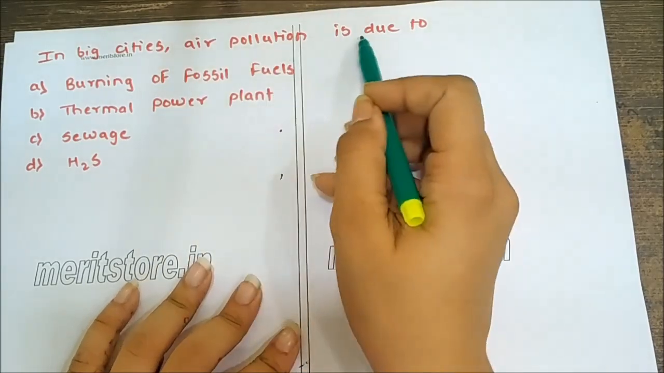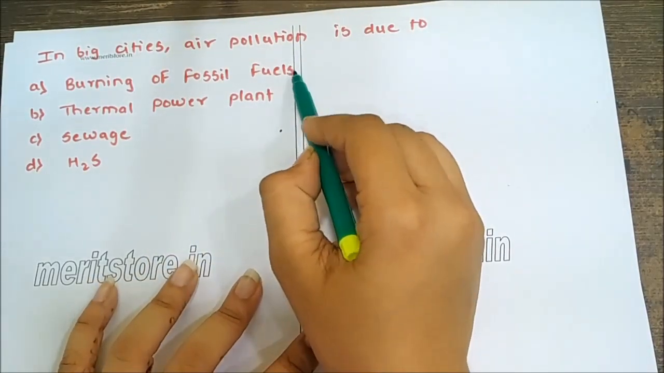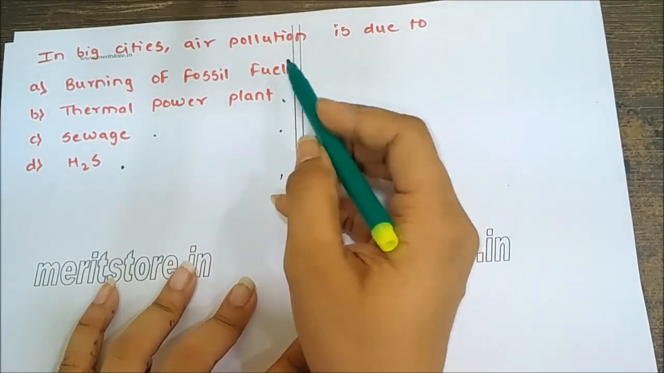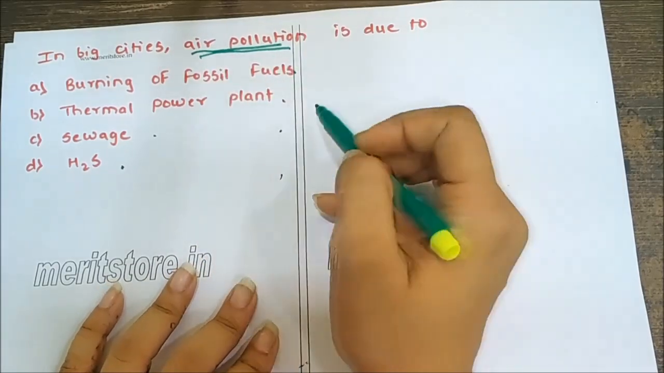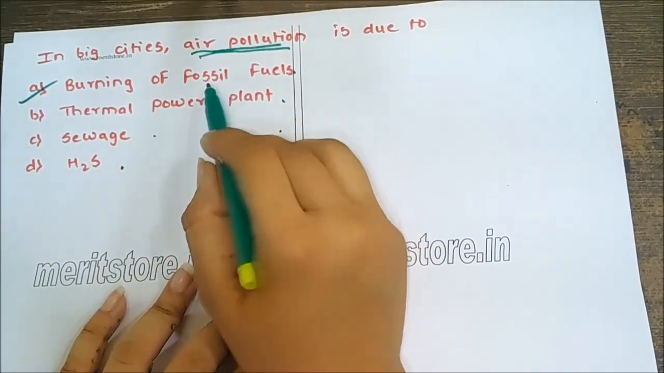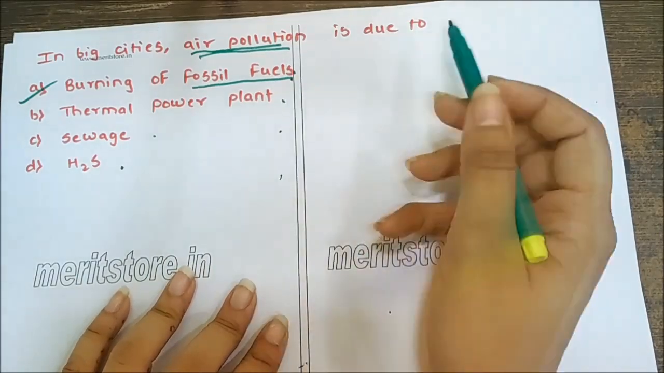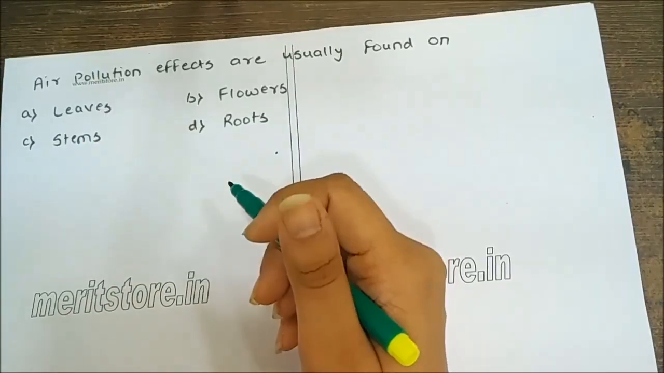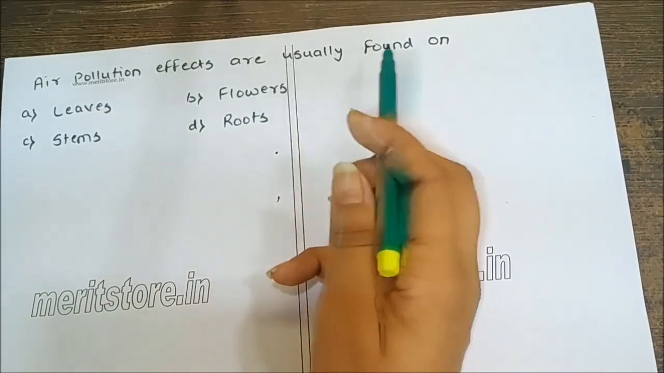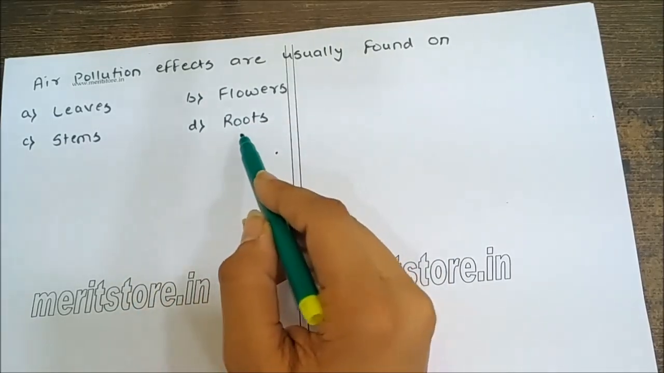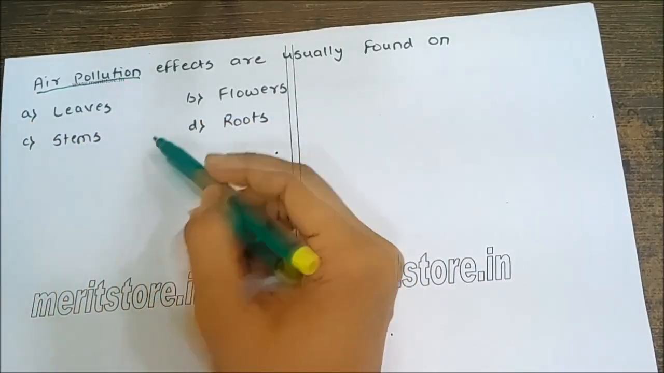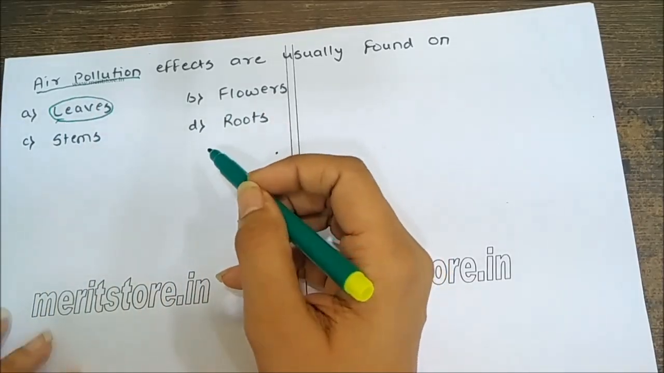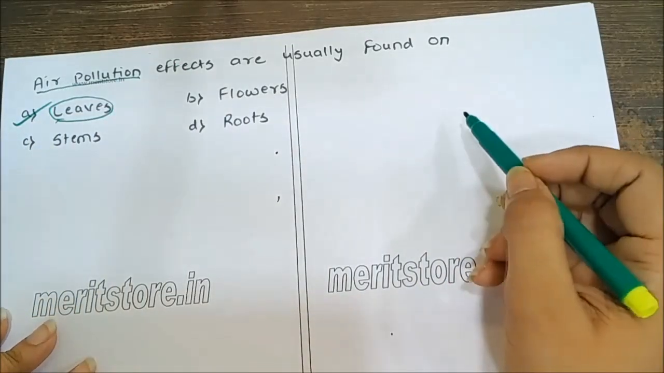In big cities, air pollution is caused due to burning of fossil fuel, thermal power plants, sewage, hydrogen sulfide. The basic reason for pollution in cities is A, burning of fossil fuel. What are fossil fuels? Petroleum, diesel, all that becomes fossil fuel. So answer A, burning of fossil fuel. Air pollution effects are usually found in leaf, flower, stem, roots. Air pollution directly has an impact on the leaves of the plant because they are more surface prone to get polluted faster. So, A, leaves.